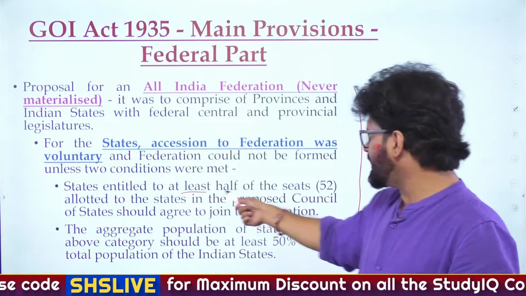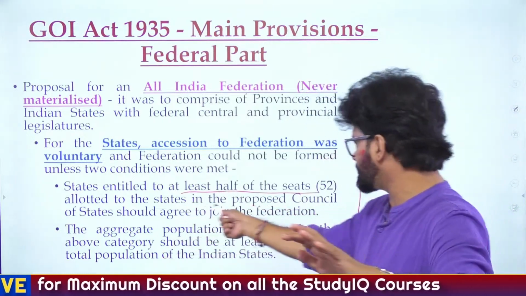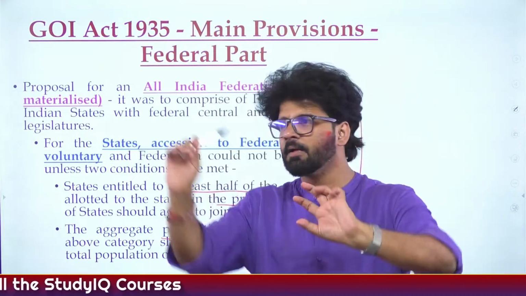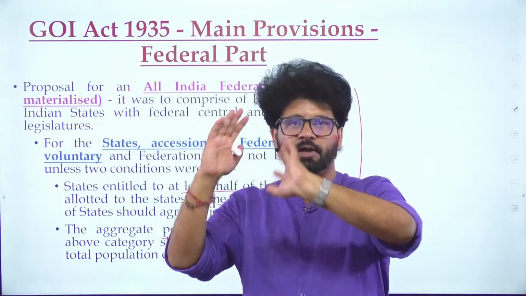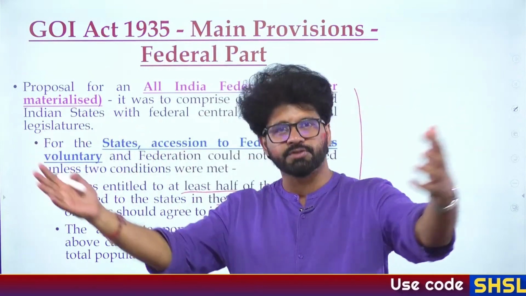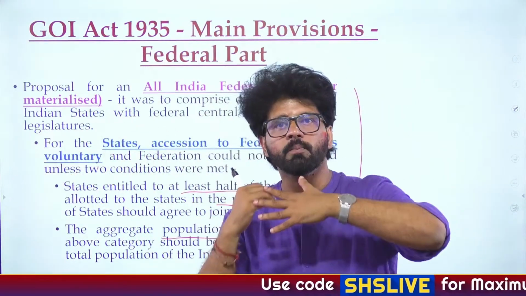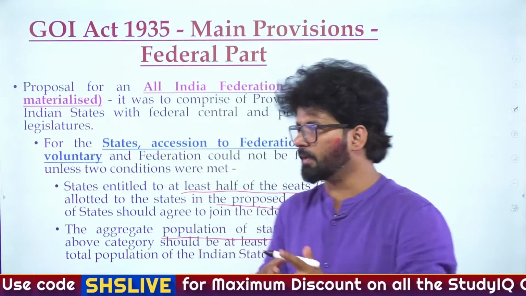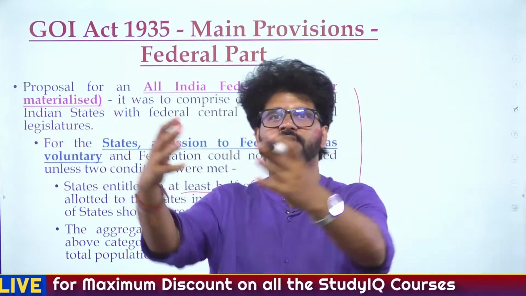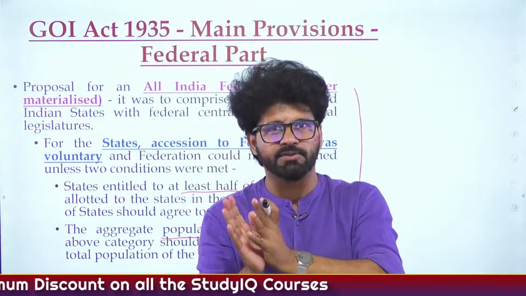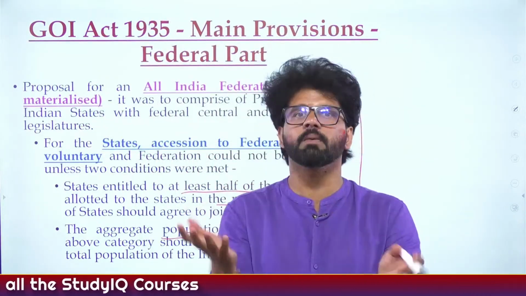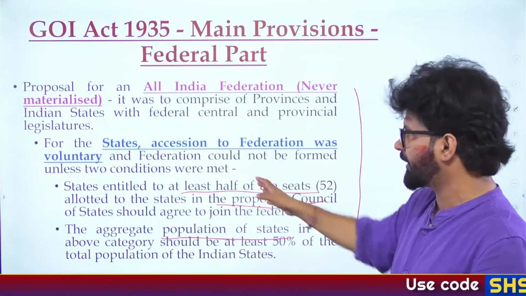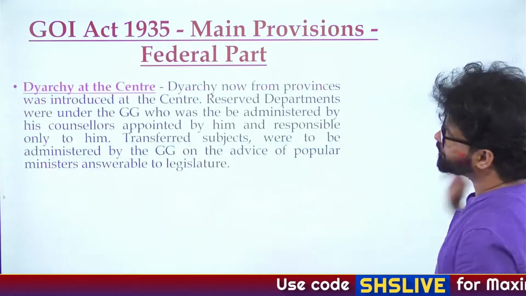A state is entitled to at least half of the seats allotted to the states in the proposed council, and population also half. So there was a criteria that if the states occupying 50% of the seats and 50% of the population come, then we will make the federation. If let's say only those states are coming which comprise 48% of the population or 48% of the seats, we will not make a federation. And since this 50% criteria was not satisfied for both of these scenarios, federation was never made.